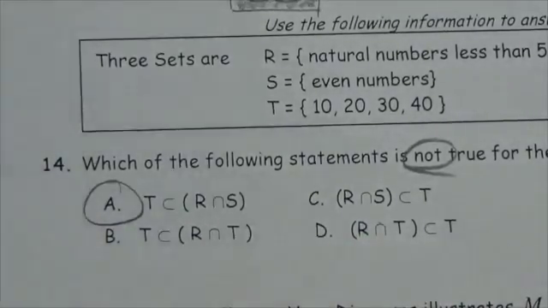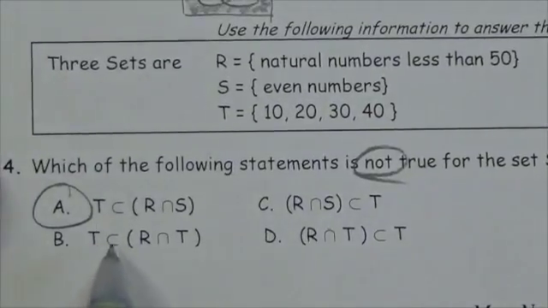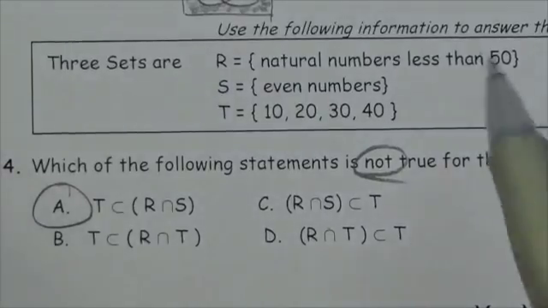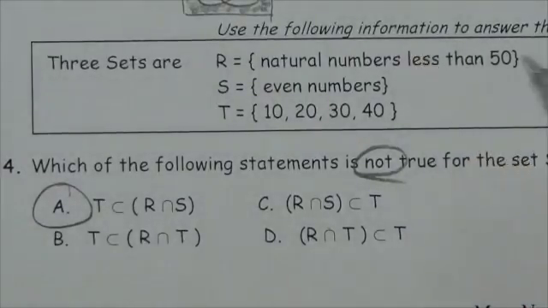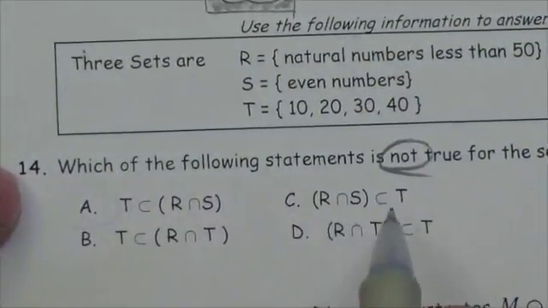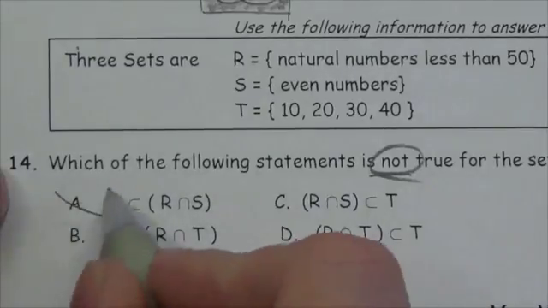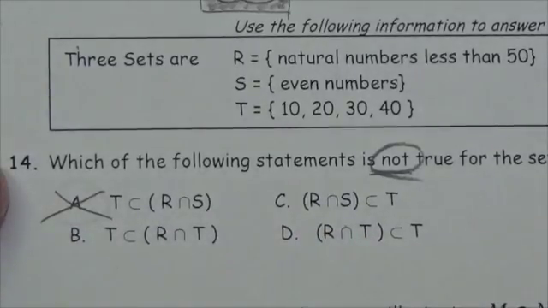Oh, I'm sorry. As soon as I did that, I had forgotten that this question was about not true. This one is true. So it can't be this one because that one is true.